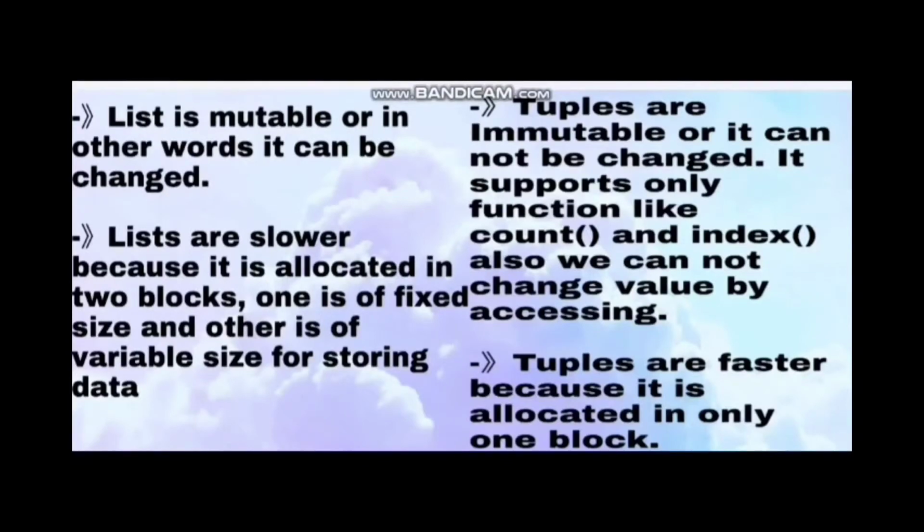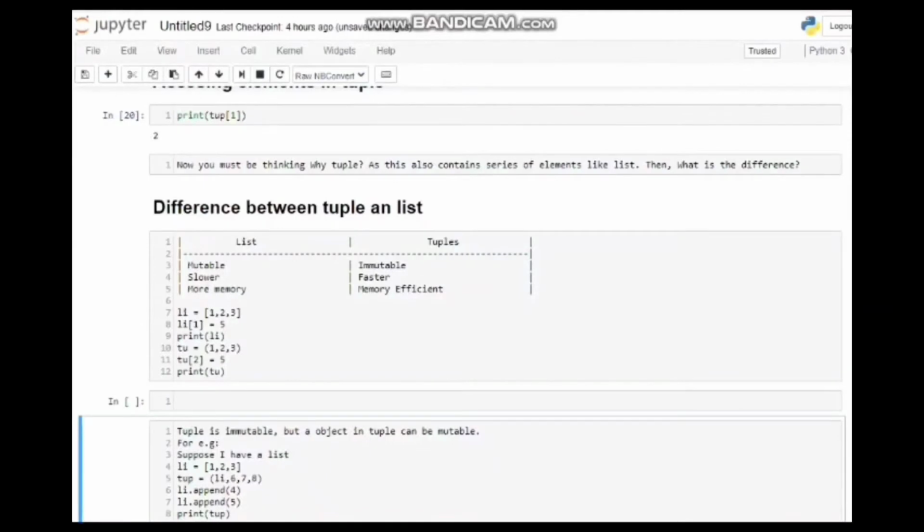Okay, tuples are faster because they are allocated in one block. As far as memory is concerned, since lists use two blocks, they will use more memory, and tuples are more memory efficient as compared to lists. Now I'm going to discuss those two or three differences which I have just mentioned between list and tuples. You can see over here as well that list is mutable, whereas tuples are immutable. List slower, tuples faster. List more memory, tuples memory efficient.